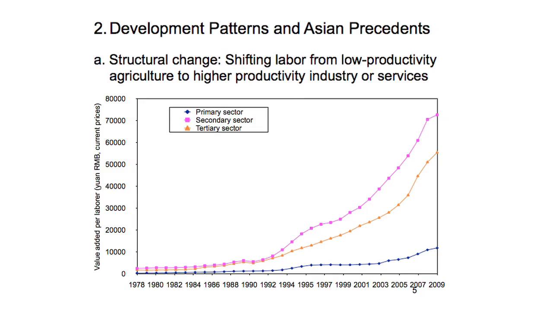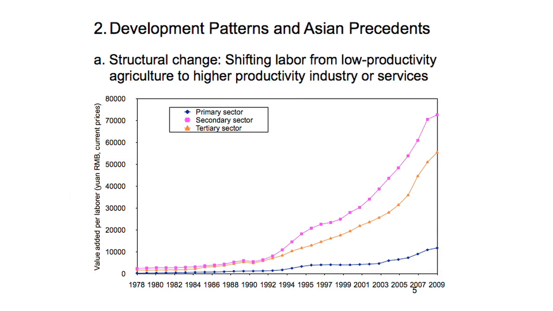I take 2 basic development patterns. I'm not controlling for anything. I just keep it very simple and point out two items. One is output. We can decompose output into 2 components. One is output per worker, and the other one is times the number of workers. Now, the number of workers is not going to increase anymore, as Barry has already pointed out. By 2014, the labor force is going to peak, and right now it's not growing anymore, just a tiny bit. So output per worker is increasing a lot, and we can decompose that into 2 parts.